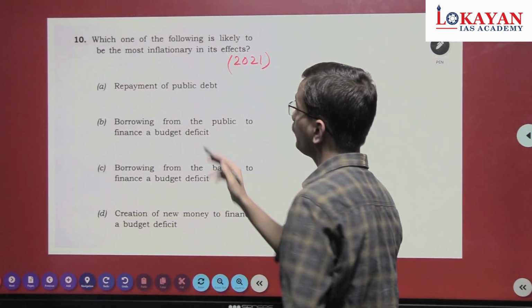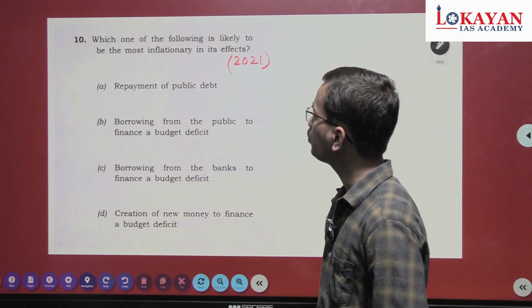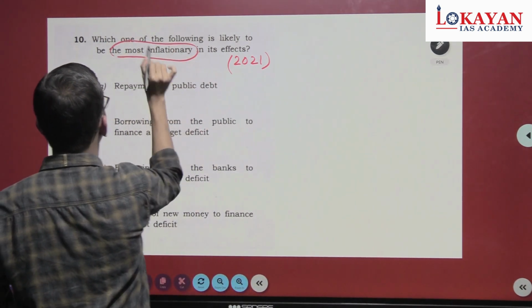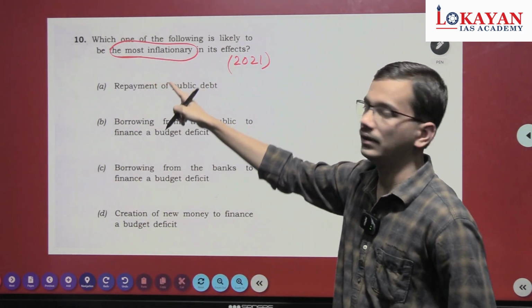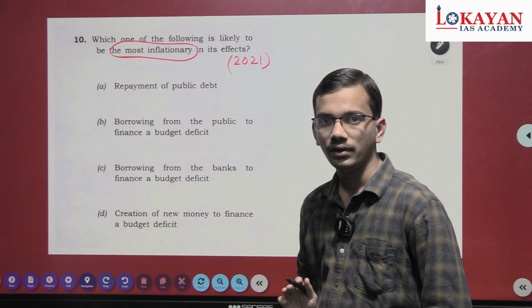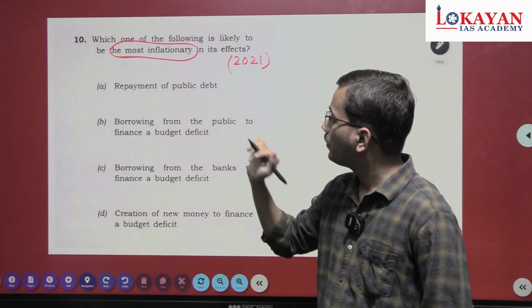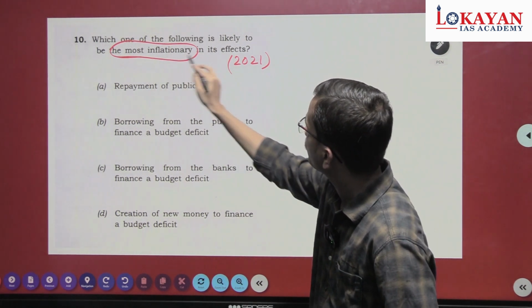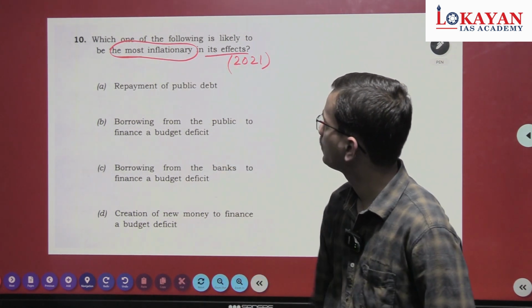See, read the question. Which one of the following is likely to be the most inflationary? So mark this word, most inflationary. The question hasn't asked which of the following will be inflationary in nature, because that would be an incomplete question. So mark this, most inflationary in its effects.